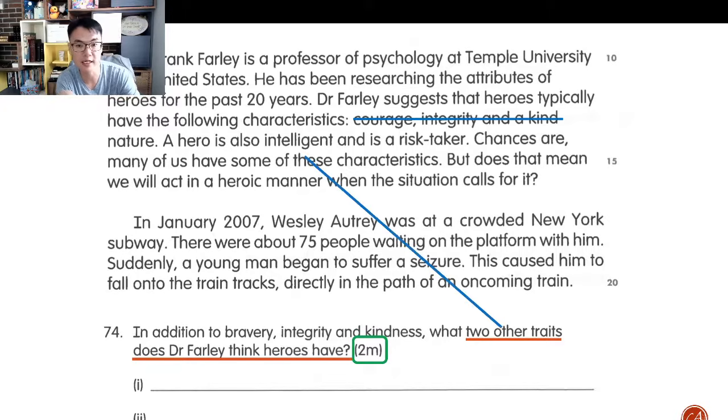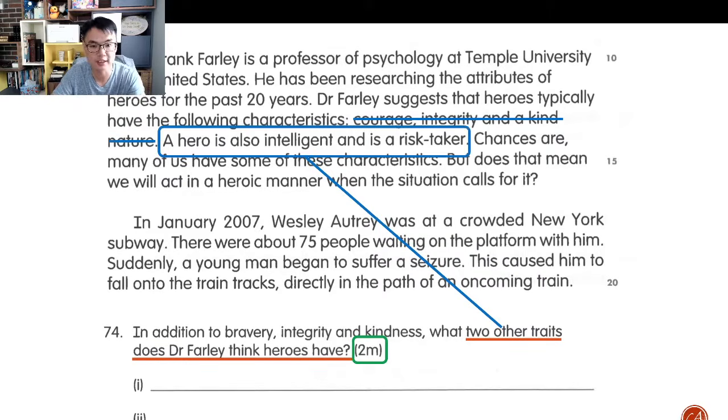I cancel out courage, integrity, and kind nature because these are already mentioned as bravery, integrity, and kindness. So don't be thrown off. Courage and bravery are the same. Integrity the same. Kindness, a kind nature, the same. So I cancel them out. I cannot use any of these 3. I have to use the other 2, which is, like you all correctly mentioned, intelligent and a risk taker. All right, excellent. Okay, so these are the 2. Very, very easy, right? So far, so good.